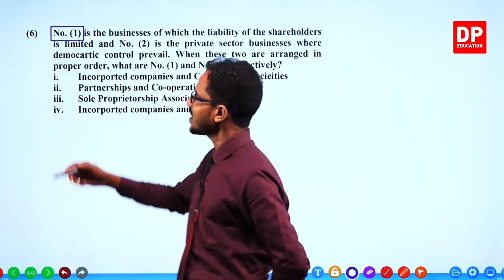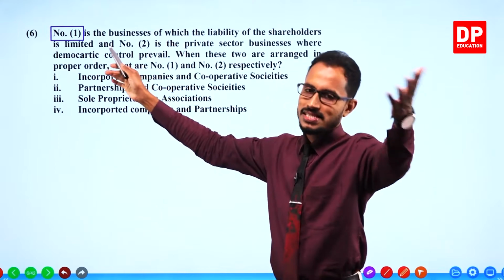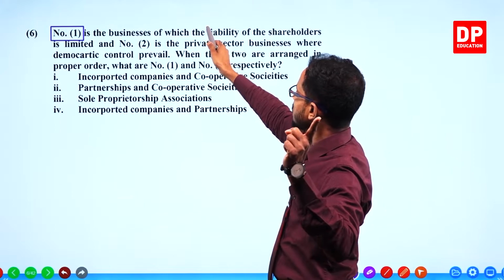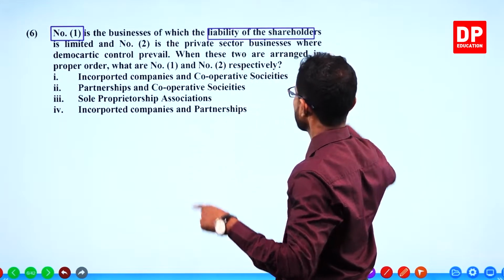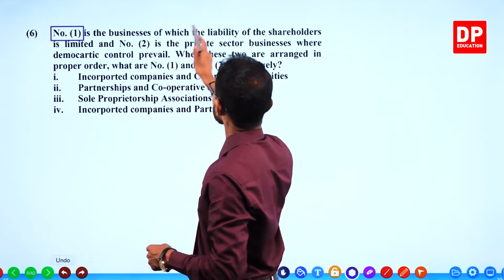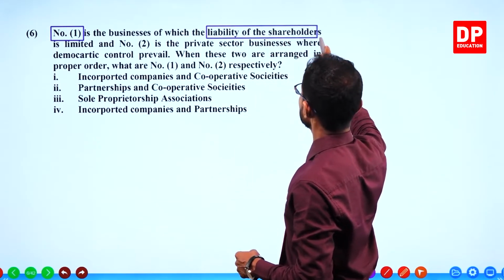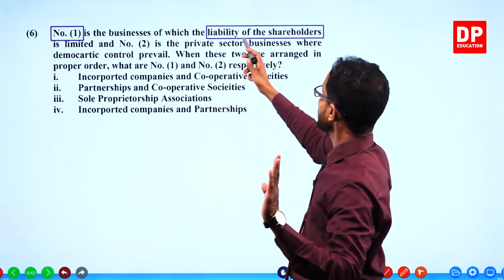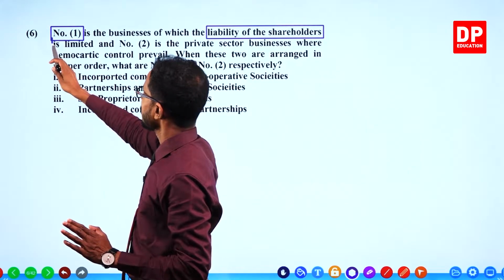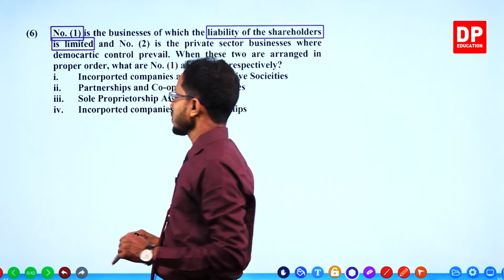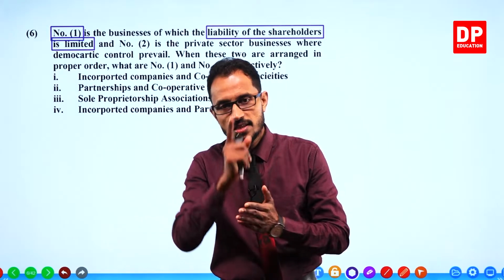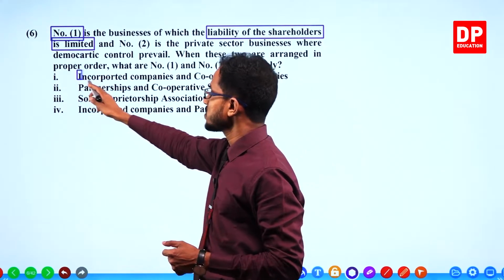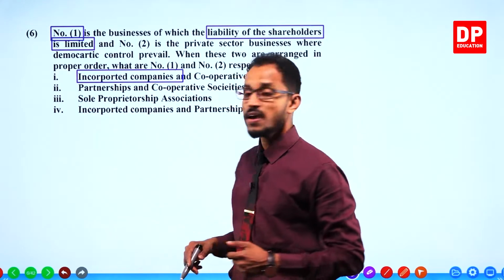Number one should be a business which has limited liability. The liability of the shareholders is limited. That feature should be in the number one business, the first business. Like this, see, incorporated companies have limited liability.